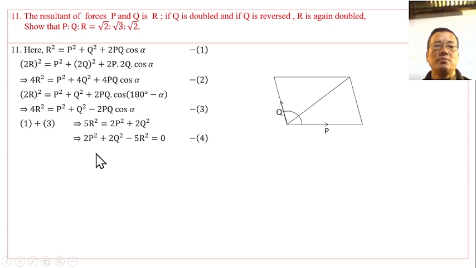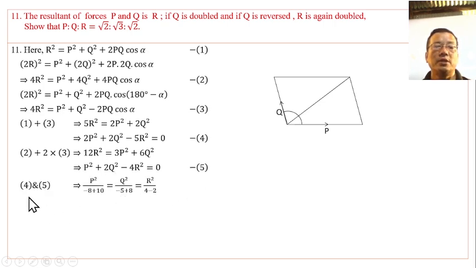Then we get the relation of P, Q, R square. So equation 2 and 2 times equation 3 halves, so we get this. This is equation 5. Then 4 and 5, cross multiplication, so P square by something, Q square by something, R square by something, then taking the square root, P by root 2, Q by root 2.